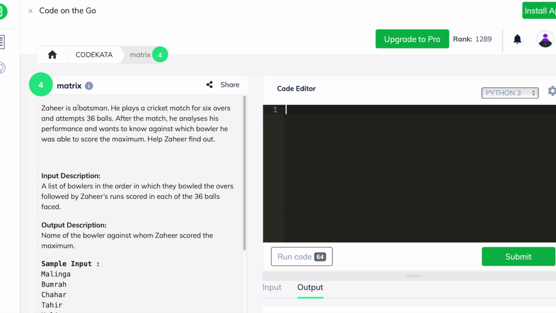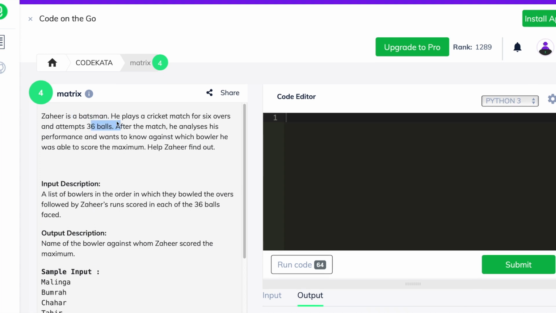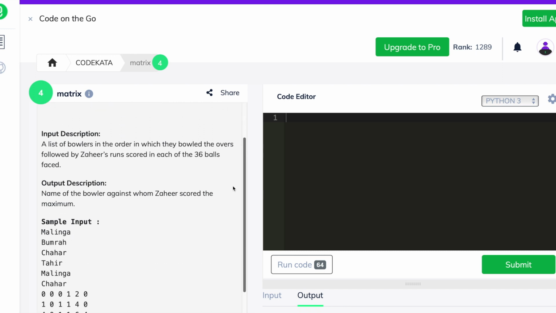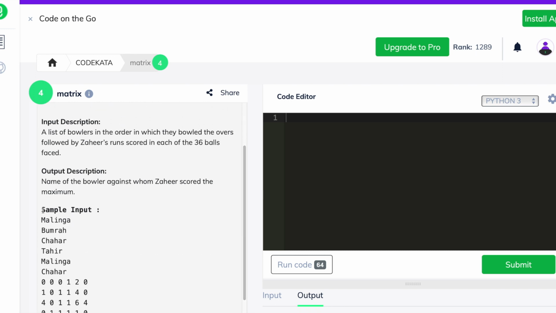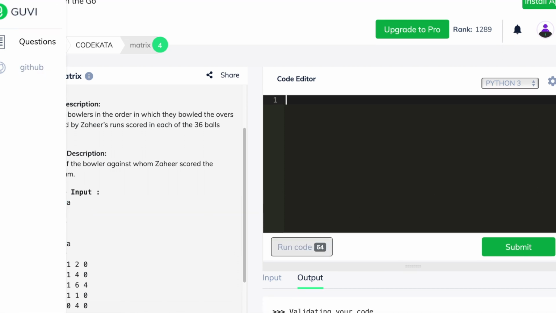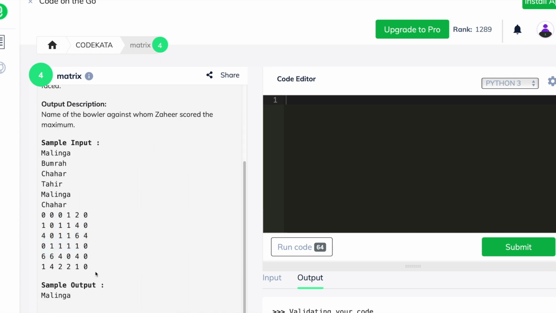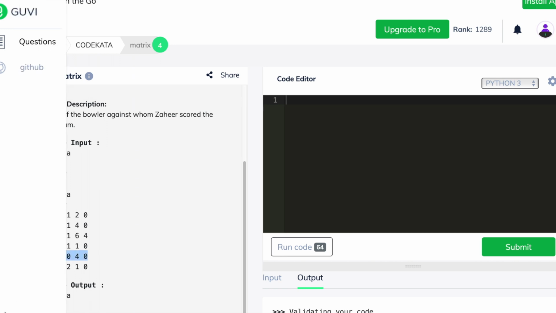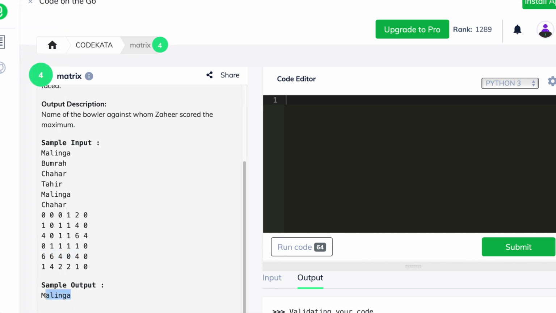Python. This question states that Zahir is a cricket player and he had to play 6 overs of batting against 6 bowlers. The names of the bowlers and the runs scored in each ball is mentioned below in each separate line. What we are required to do here is that we should calculate the over in which Zahir was able to score the maximum runs among all the 6 overs, and we have to print the name of the bowler who bowled over that over.